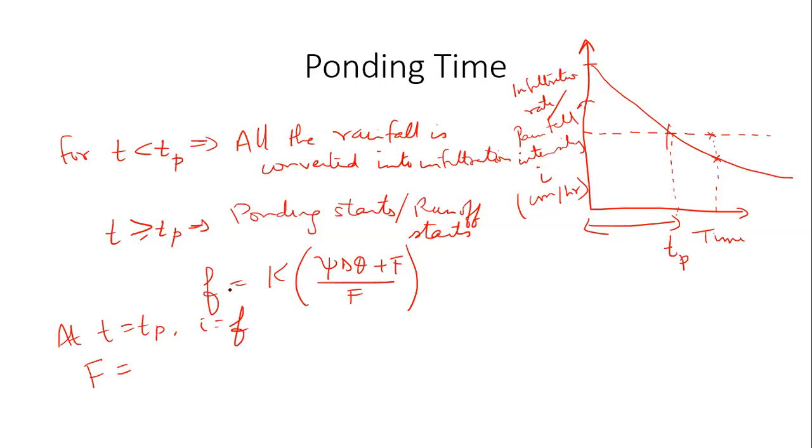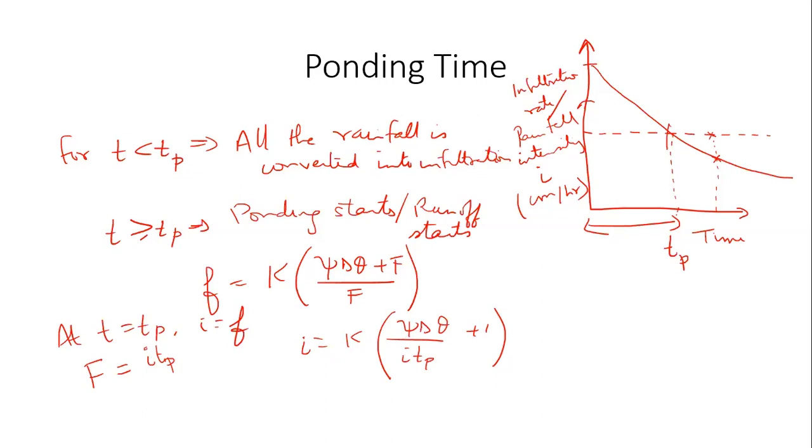Come on, guys. What is the rate at which infiltration is happening? i into tp, right? So put that into this equation. Can I not write it like this? I'll write this in a slightly simpler form: i equal to K times psi delta theta divided by F, plus 1. I've just simply divided this entire expression by F. So i equal to K times psi delta theta divided by i into tp, plus 1.